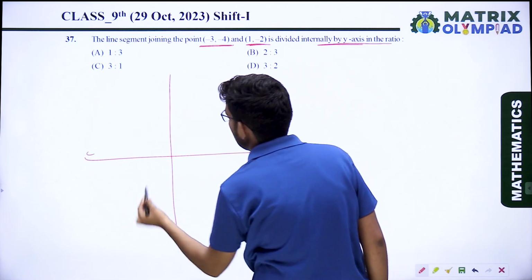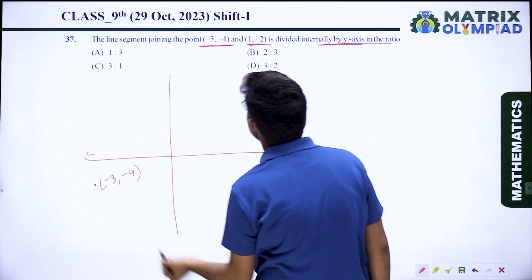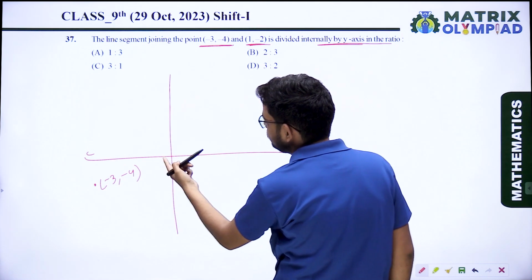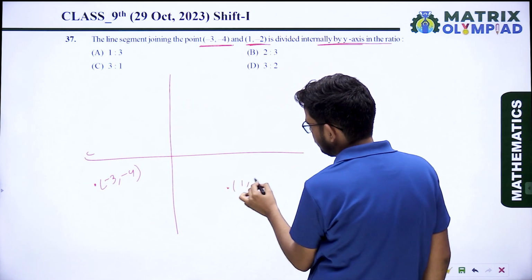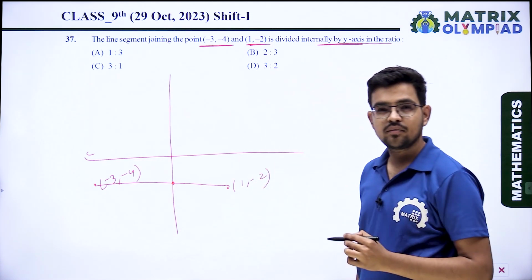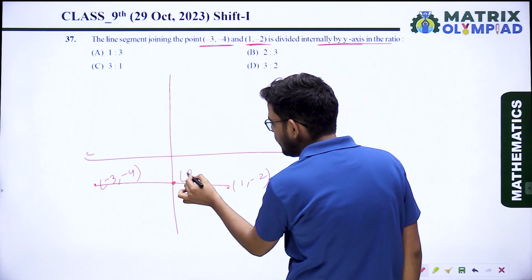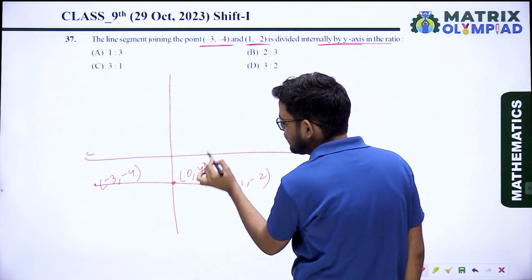Just assume (-3, -4) lies somewhere here, and (1, -2) lies here. When you connect it, it will pass through the y-axis, and at this point, what is the x-coordinate? The x-coordinate is 0 and the y-coordinate may be something, just assume y dash.